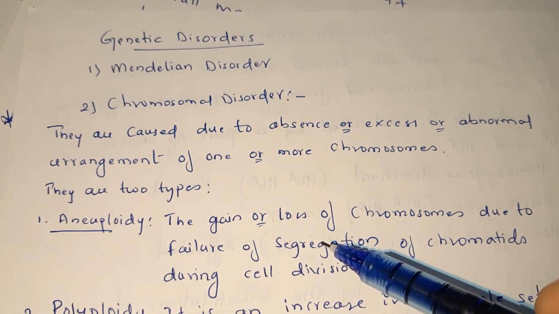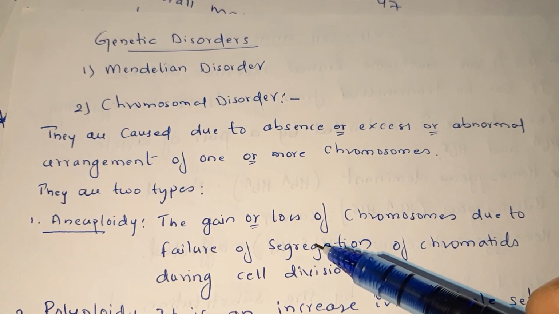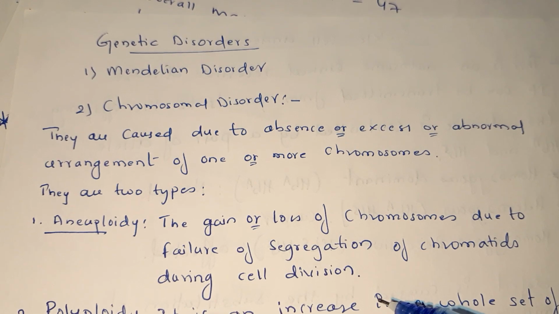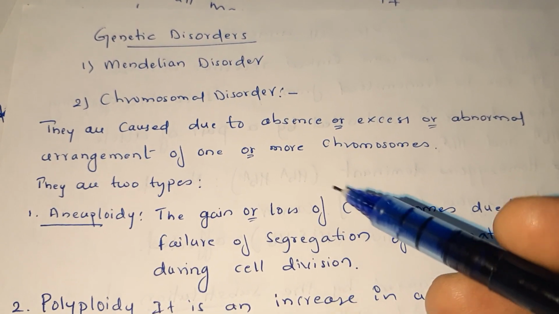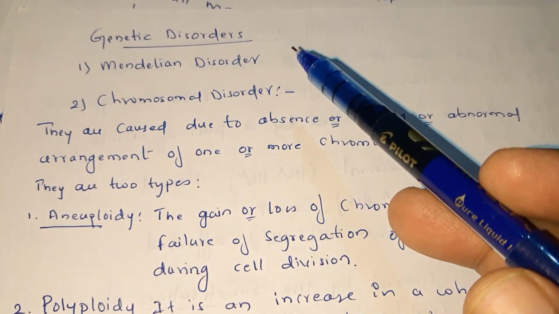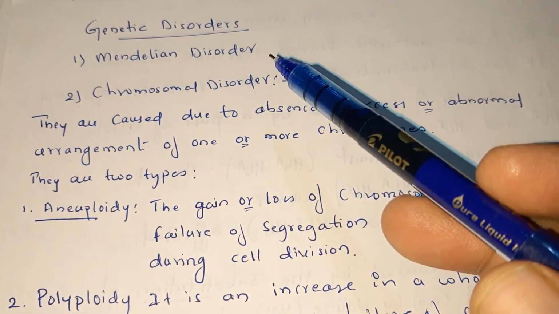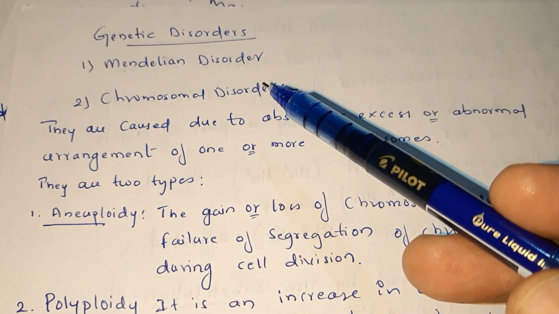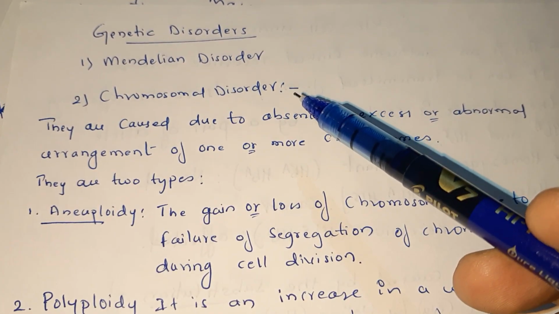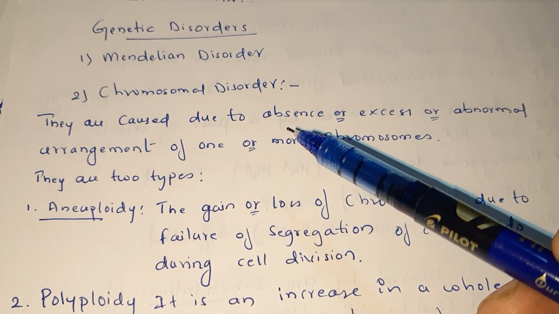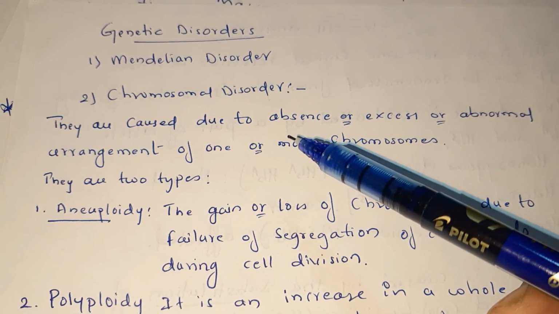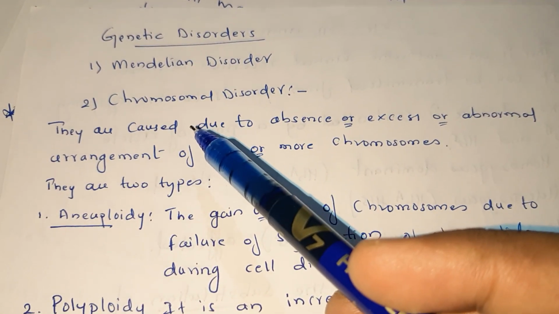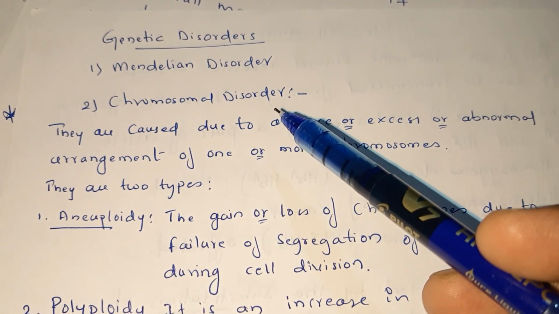As we are discussing the chapter Principles of Inheritance and Variation, in our previous classes we discussed that genetic disorders are of two types. One is Mendelian disorder, another one is chromosomal disorder. For Mendelian disorders we have already studied diseases like hemophilia, color blindness, sickle cell anemia, phenylketonuria. And now we are studying the next disease, that is the chromosomal disorders.